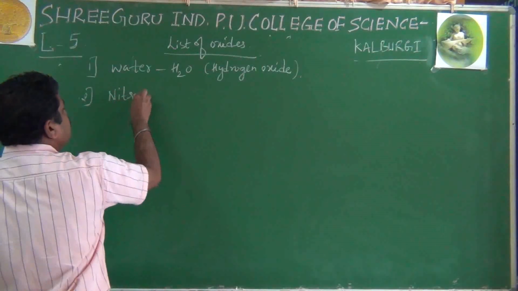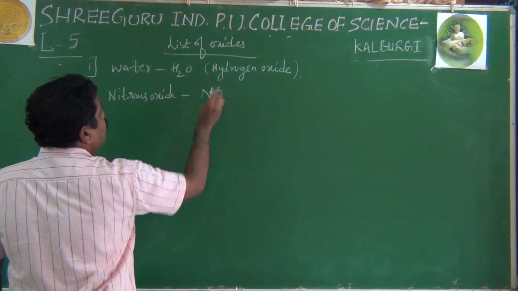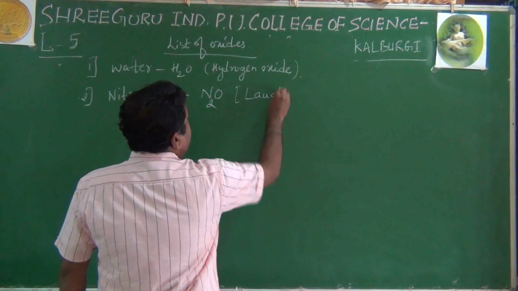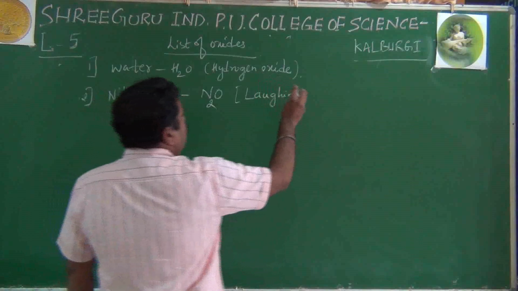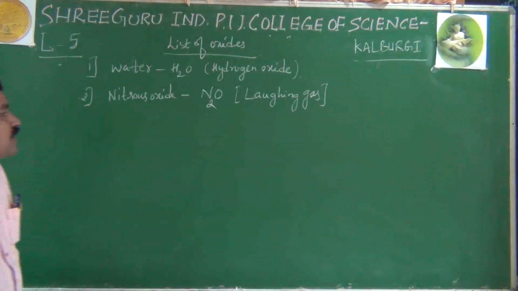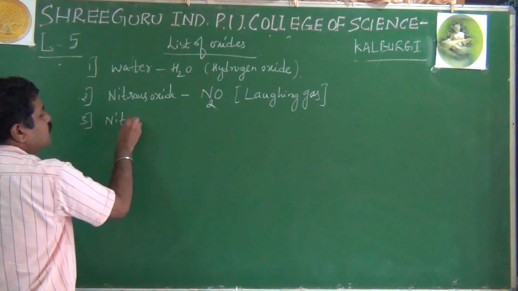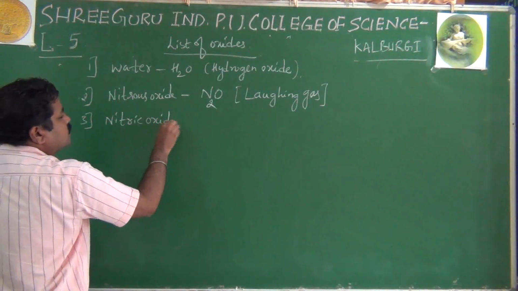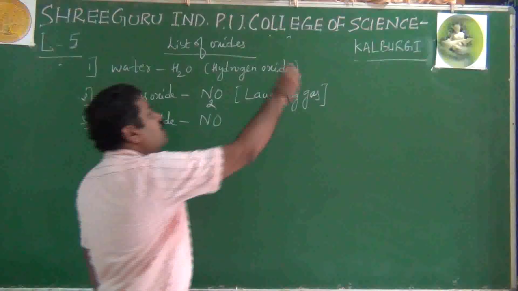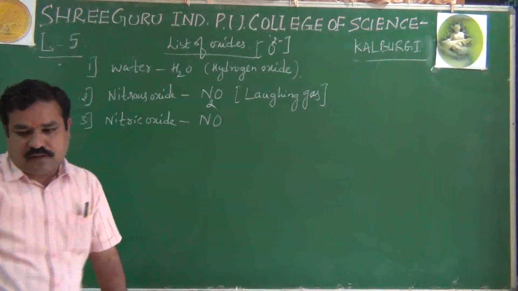Nitrous oxide, that is N2O, which is called laughing gas. Laughing gas, N2O, nitrous oxide. Whereas nitric oxide is NO. Oxides are generally containing O2 minus, a single atom, but it is divalent.